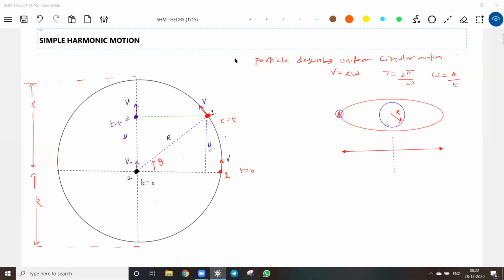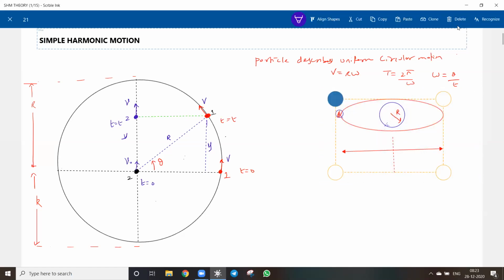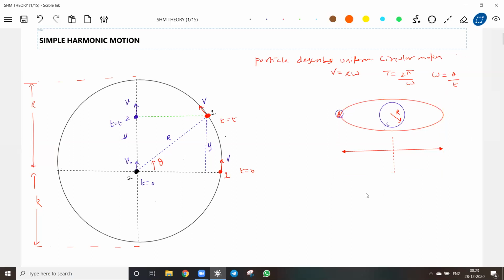Okay, now if a particle moves in a circular path, its projection along the x or y-axis will describe a to and fro motion. I am considering the y-axis. I am interested in studying the motion of this projection of the particle along the y-axis. That is very important. For that, I am trying to design mathematical formulas. Till now, we have studied all the types of motion, and now, for the first time, we are going to study to and fro motion.